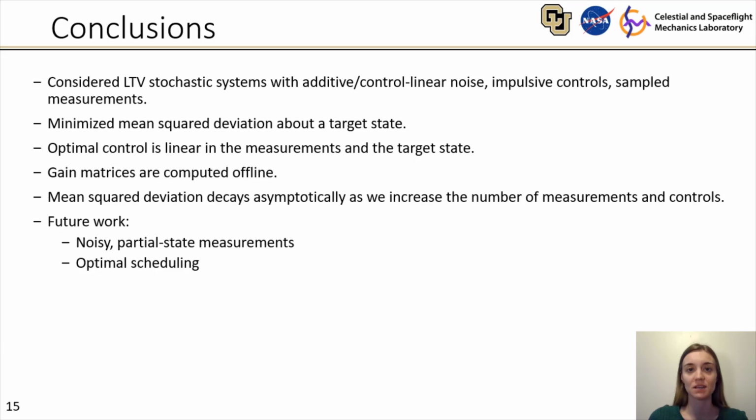In the future work, we are interested in relaxing the perfect full state measurement assumption and including noisy partial state measurements. However, this problem is much more complex because we find that this destroys the separation principle between control and estimation. And the problem is no longer Markovian in the sense that the optimal controls don't simply depend on the previous measurement, but they depend on all past measurements and are likely nonlinear in those measurements. We're also interested in the problem of optimal measurement and control scheduling.